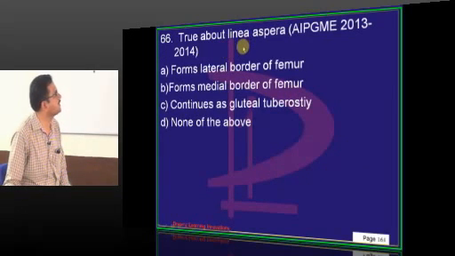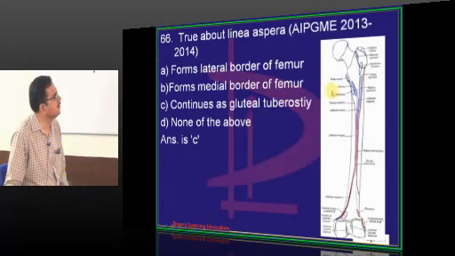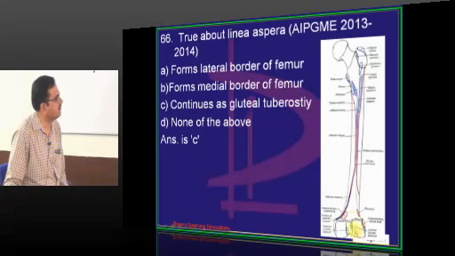True about linea aspera. So what is linea aspera? The posterior border of the femur is called linea aspera. So this is the posterior aspect of the femur. This is the head of the femur. Then you find the neck. Then there are the greater trochanter and lesser trochanter, and this is the shaft. The lower end of the femur is provided with 2 condyles. So the prominent posterior border of the femur you call linea aspera.